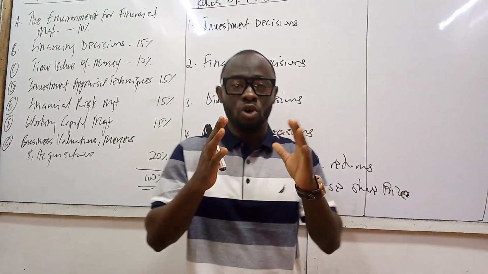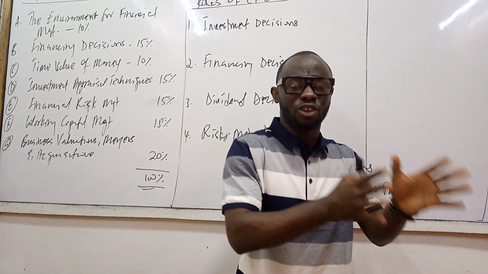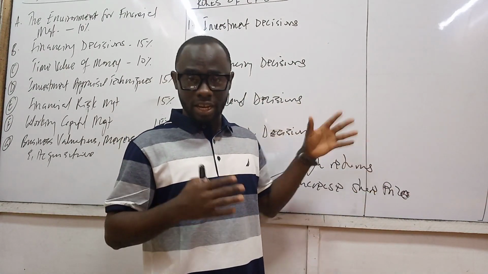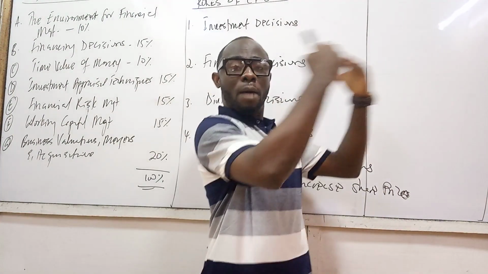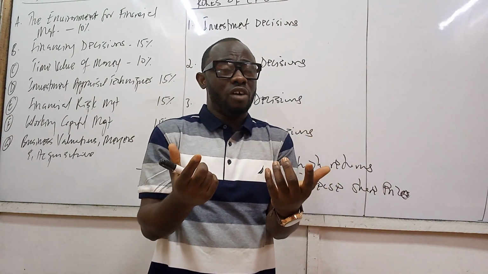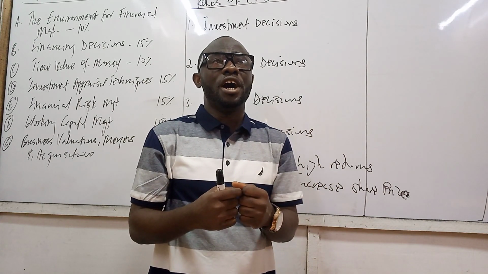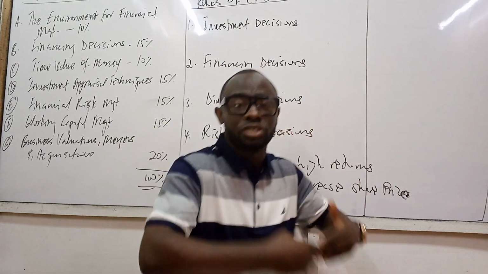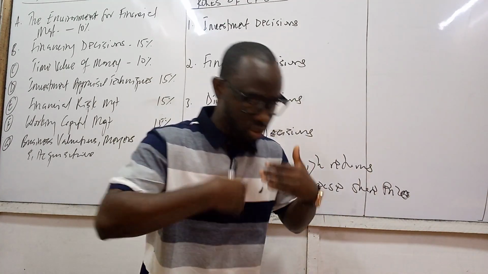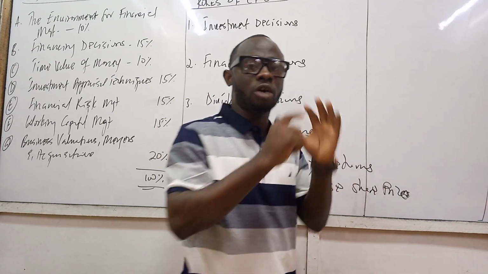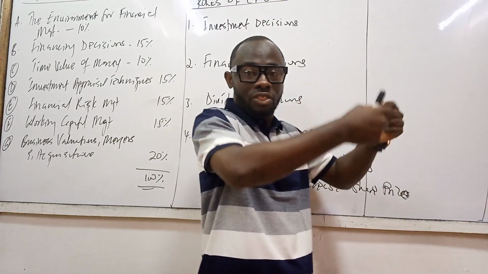Increase the share price. So what are the decisions we can make as an organization in order to increase the share price? That is the second thing. So when we say we are maximizing the welfare of the shareholders, I'm using the welfare of the shareholders, but the right word is to maximize the shareholders' wealth. Okay, that is the right word. Maximizing the wealth of shareholders, not the welfare of shareholders.